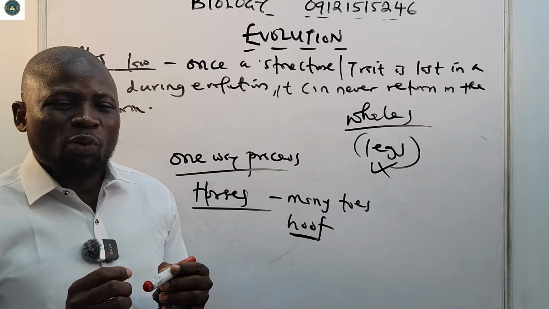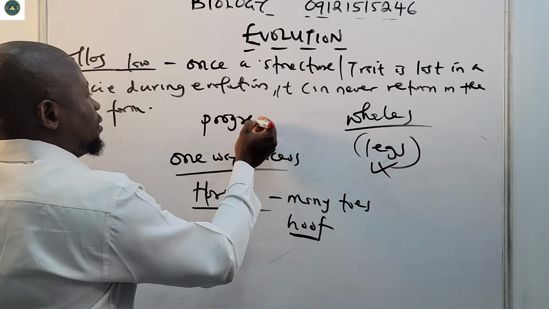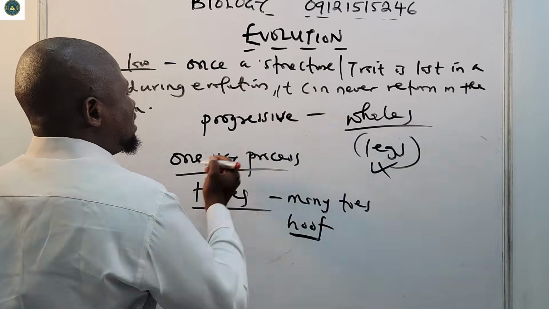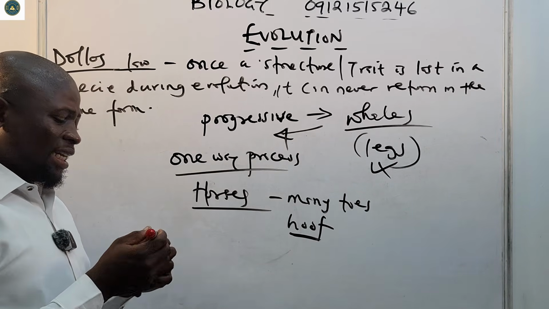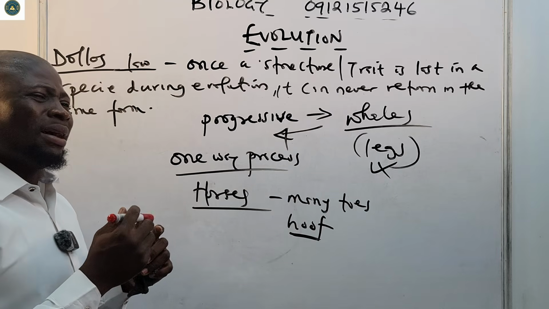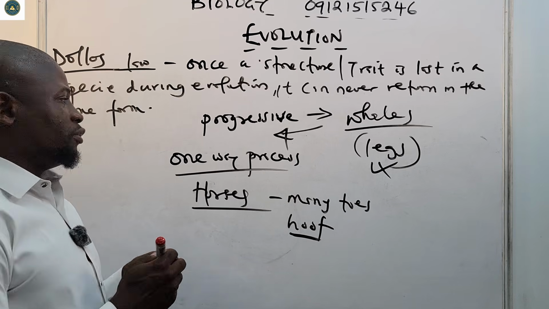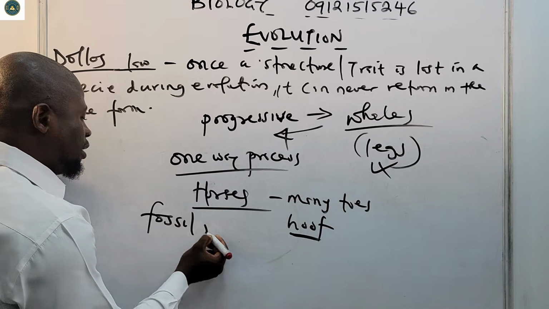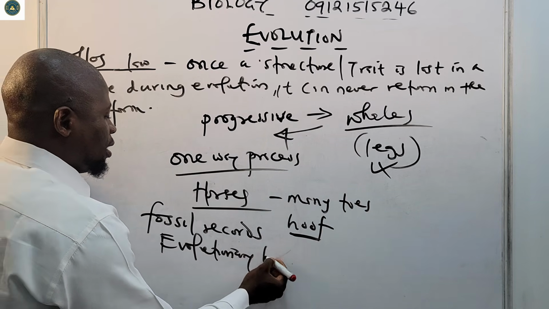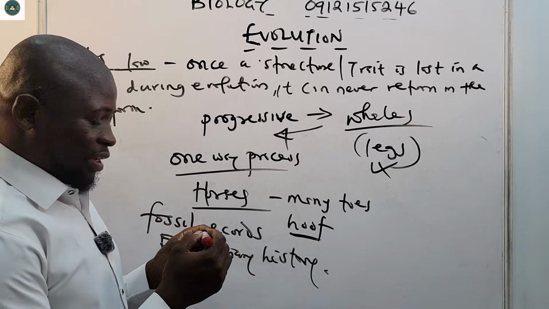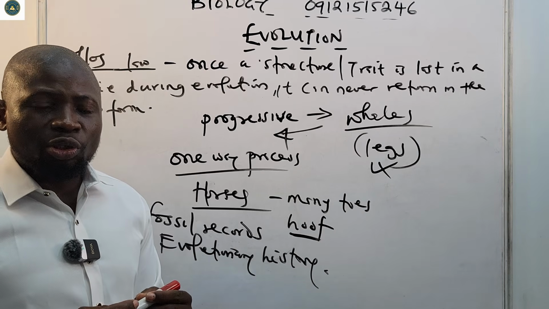It helps to explain why evolution does not go backwards. Like I told you, evolution is progressive. It moves in the forward direction. It does not move backward. It also helps scientists to understand fossil records and evolutionary history, since we know that evolution is progressive.